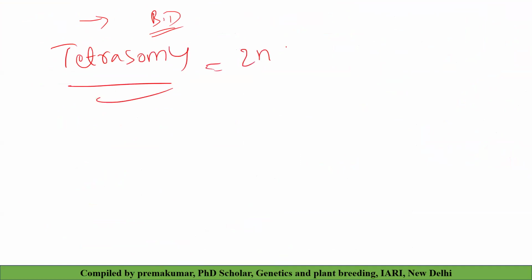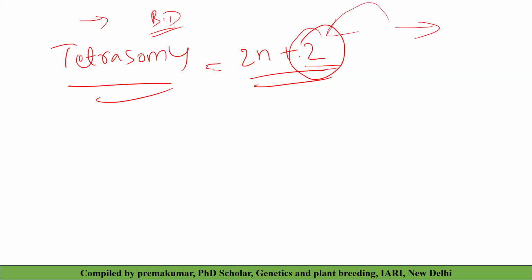Heterosomy is a condition of 2n plus 2, where one pair of extra chromosomes is present. It is exactly in contrast to allosomy, where an entire pair of chromosomes is lost. But in the case of tetrasomy, an entire new pair of chromosomes is added to the diploid condition. Then it is also only sustainable in polyploids.